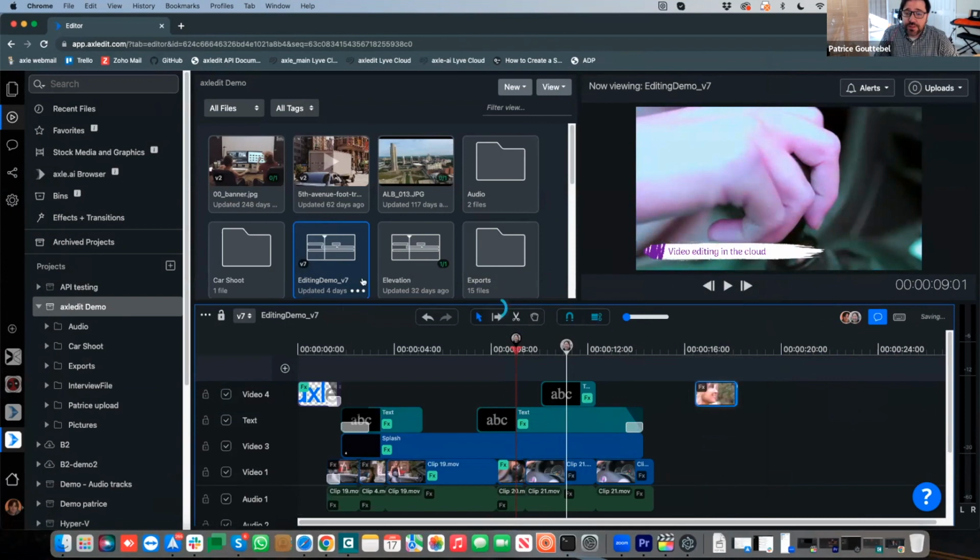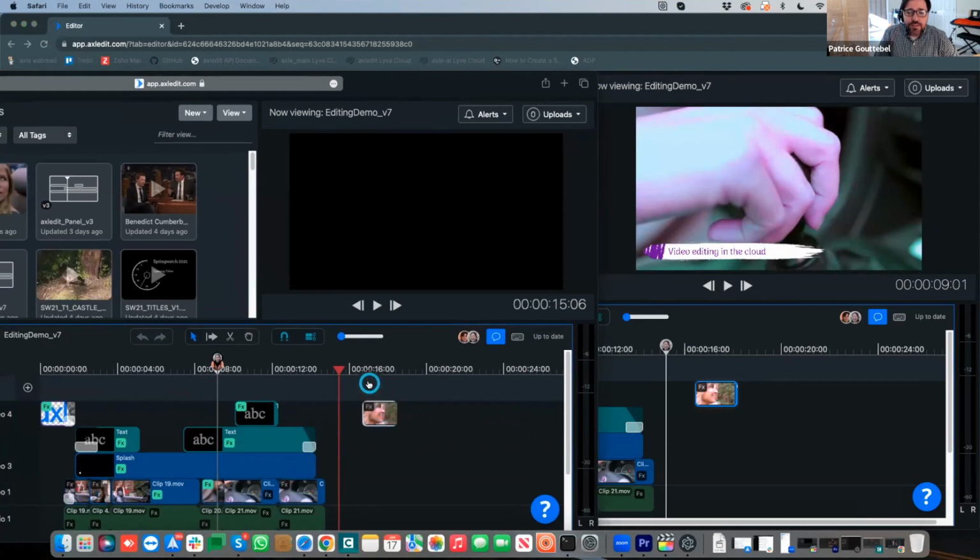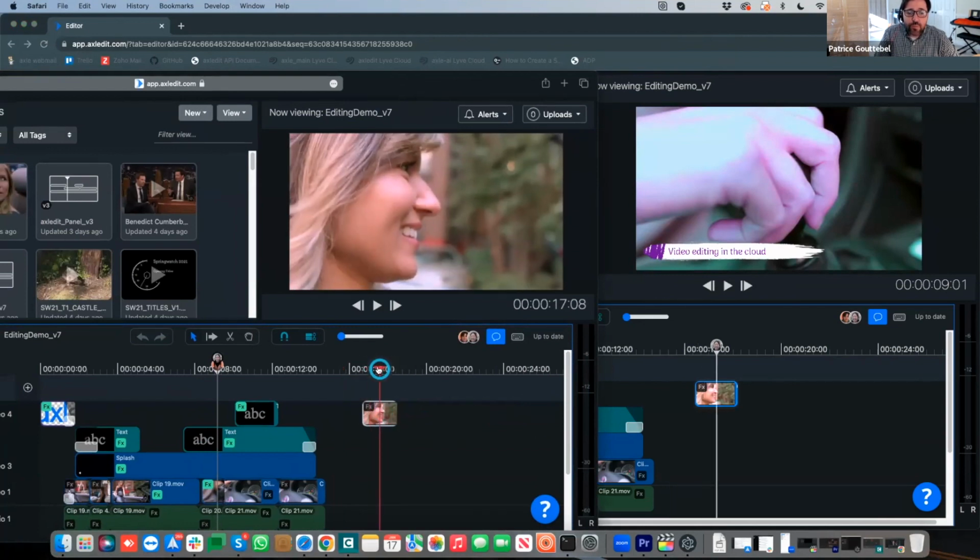If I were to move anything in a sequence, I can go and see that the sequence I've moved here as well. There is no more delay and no more waiting. So instead of making your video, exporting the video, sending it up to actually get the approval and comments, receiving said approval or comments, making new changes, re-uploading the video, etc.